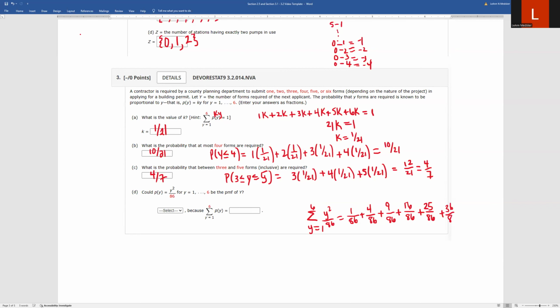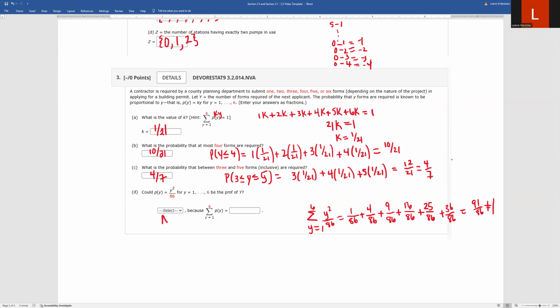So all of them have the same denominator, we're just going to add up those numerators. I might use my calculator for that one. Mental math only gets you so far sometimes. So that is 1 plus 4 plus 9 plus 16 plus 25 plus 36. That is 91 over 86. That does not equal 1. That's more than 1. And again, it has to equal exactly 1.